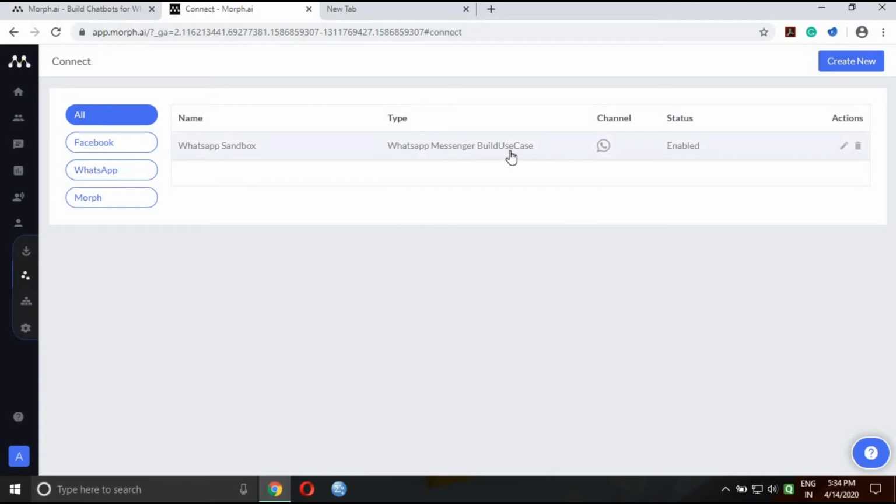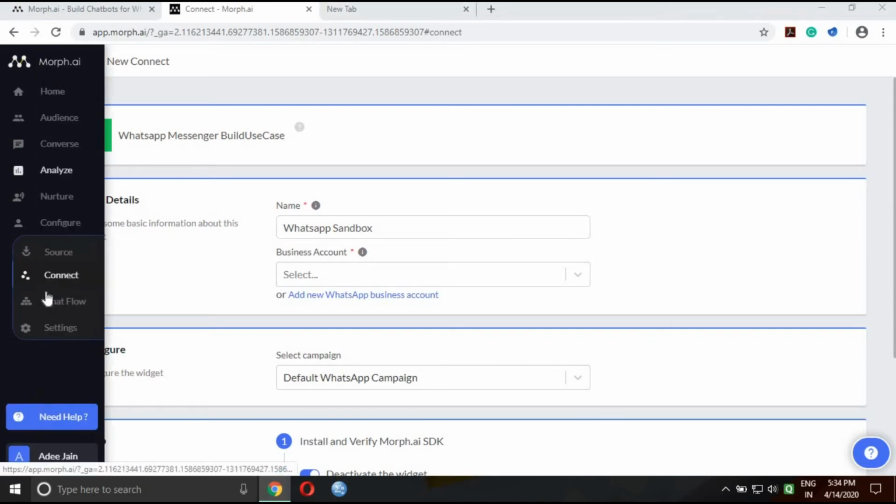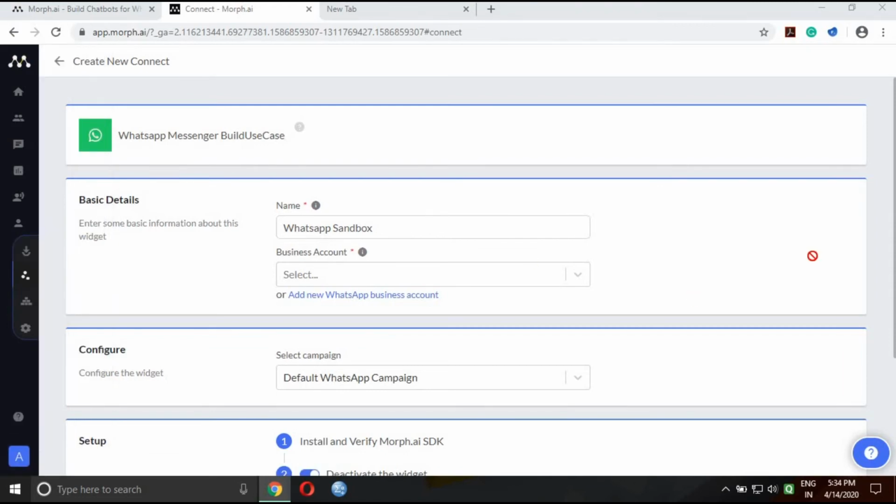I have already connected my chat to the WhatsApp chat sandbox. We have to give the name, business account or bot, and configure the widget by selecting a particular campaign. My default WhatsApp campaign is the recent one which I have just created, the Jinal Cake World campaign. So in this way we have to do this connection. This is how the connection window looks like.